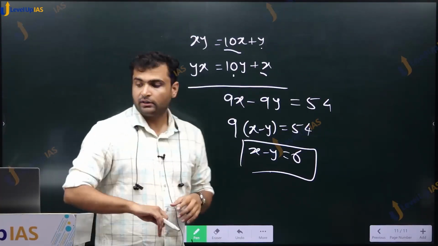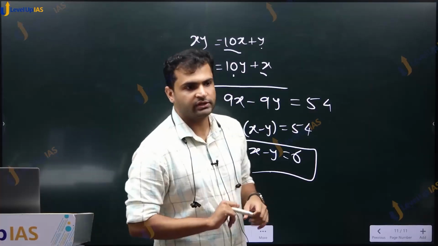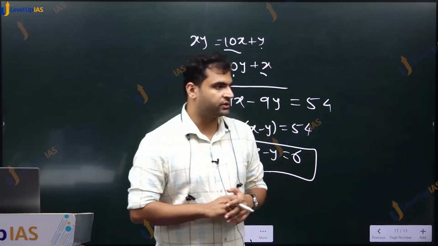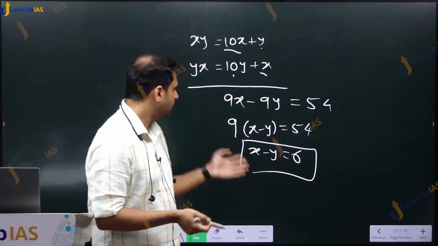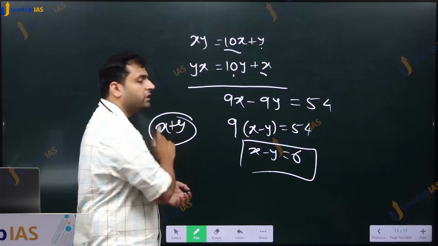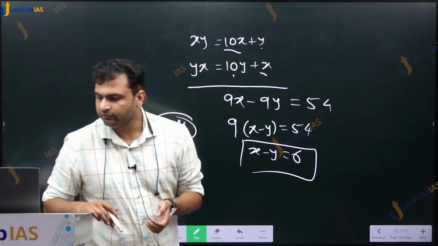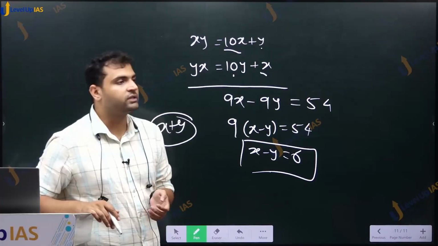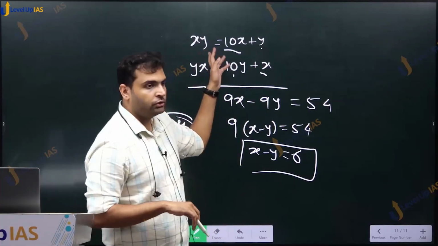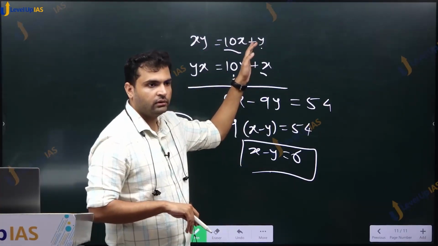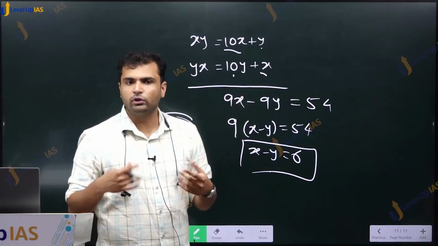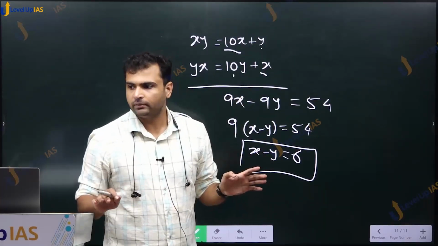Fine. Now let us come back to statement number 1. Statement number 1 says the sum of the two digits. What would be the sum of two digits? x plus y. The sum of the two digits can be determined only if the product of the two digits is known. Now we have two unknowns, x and y. So if I know both the values x and y,